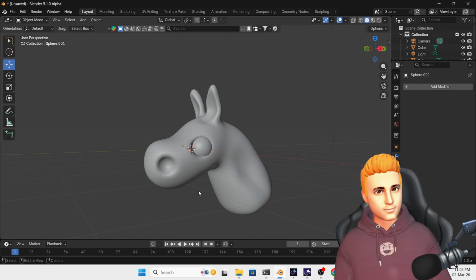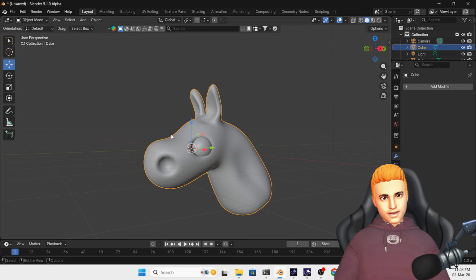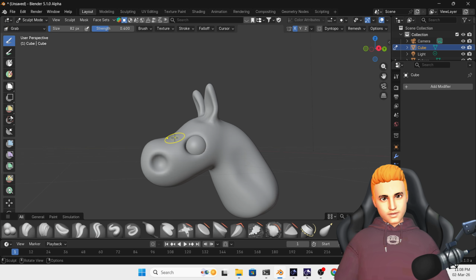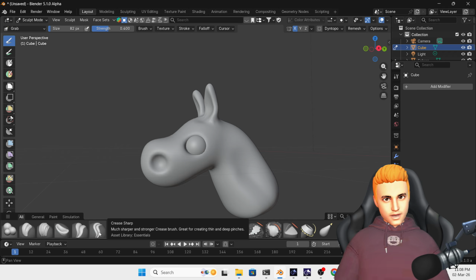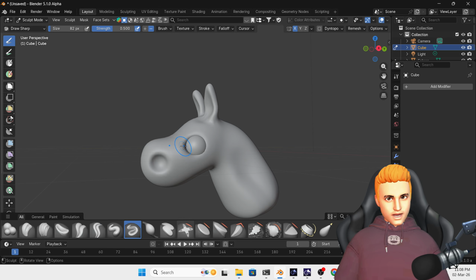Now what we have to do is select this object and go in sculpt mode again and now select the draw sharp brush and then select the grab brush and just click around here like this.